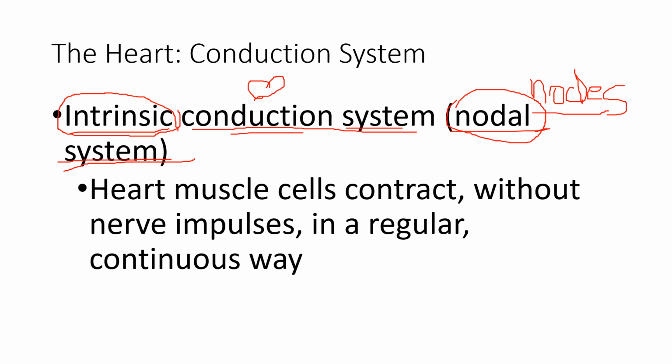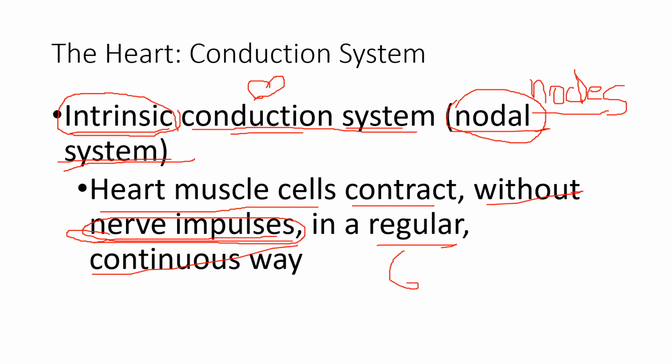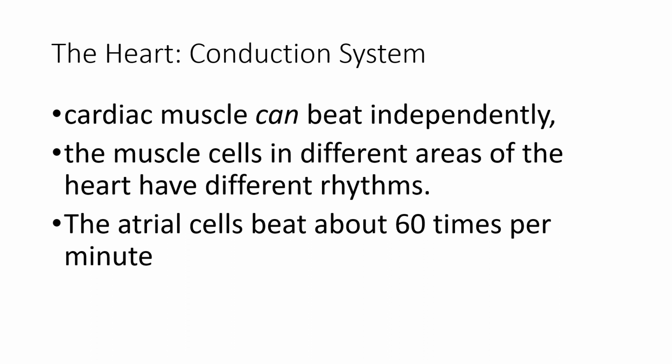So it says here that heart muscle cells contract without nerve impulses. So this is very important. These two words are very important. Without nerve impulses, meaning without the influence of our brain, the heart will pump in a regular, continuous way. If you say regular, continuous way, 60 to 100, okay? So the cardiac muscle can beat independently. They say intrinsic, they beat independently.